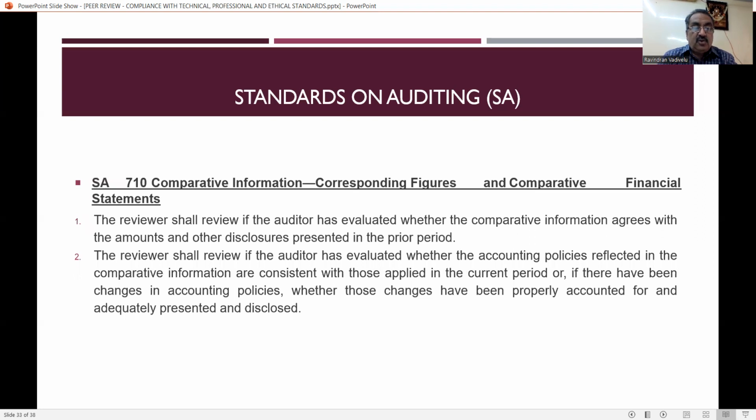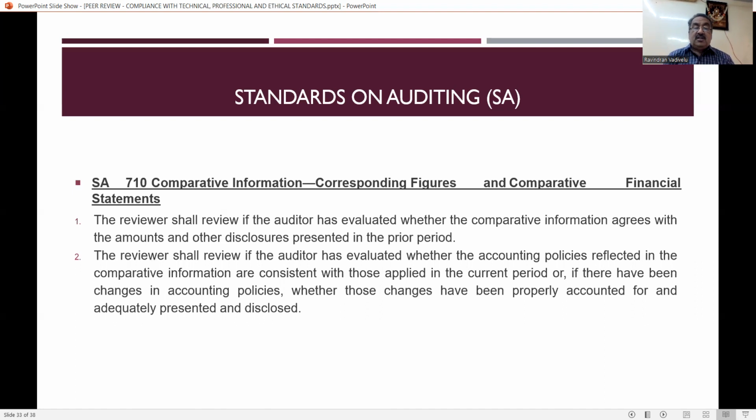SA 710, comparative information, corresponding figures and comparative financial statements. The reviewer shall review if the auditor has evaluated whether the comparative information agrees with the amounts and other disclosures presented in the prior period. So the prior period items and the current year items, they have to make the comparison, and whether the auditor has evaluated that has to be reviewed by the reviewer.